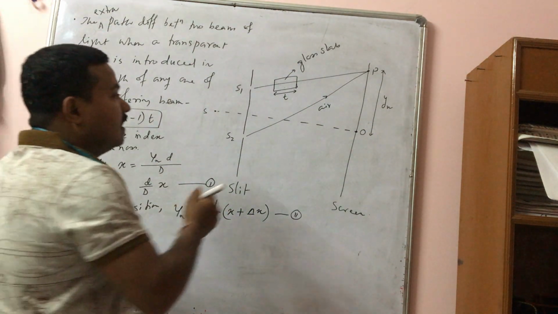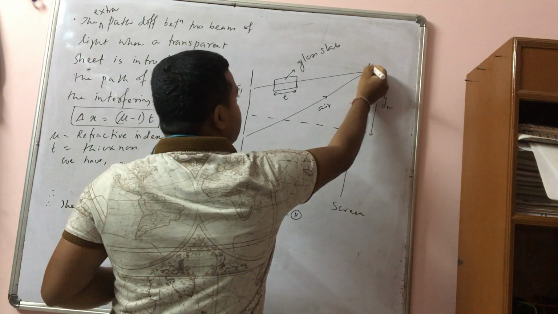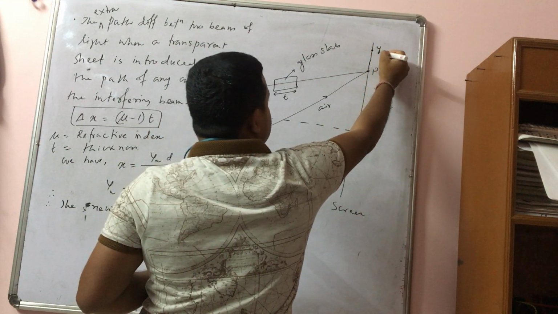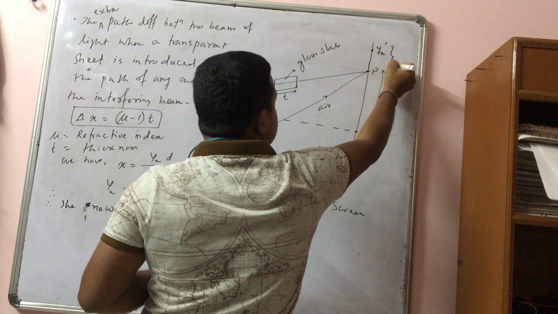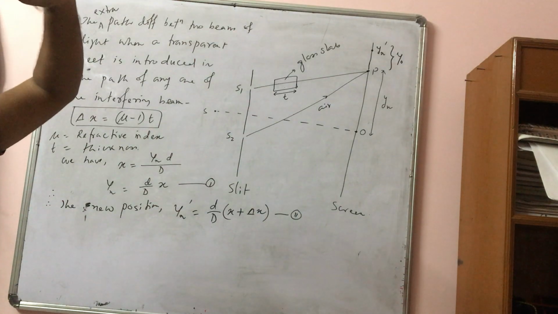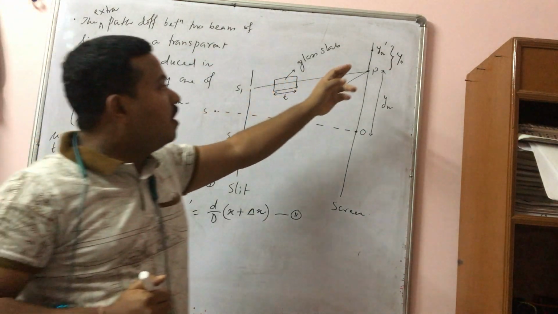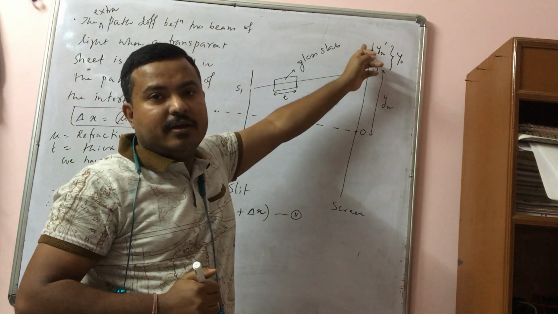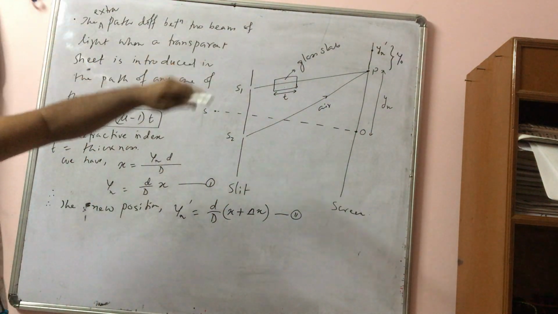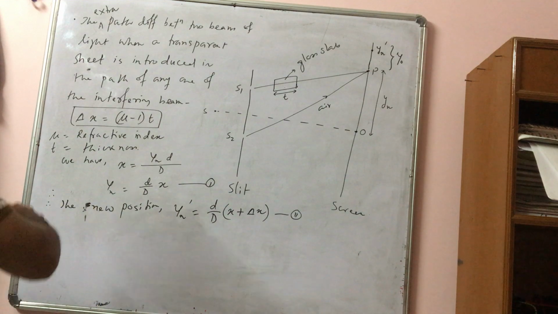That means the fringe will not produce here. The same fringe will produce somewhere here. That means there is shift in the fringe. The same fringe will not form here, it will form somewhere here. So you can easily find out the change in position, or you can say fringe shift.